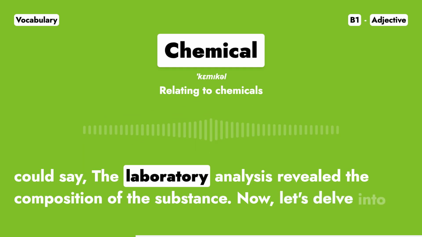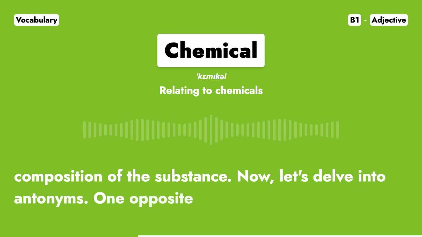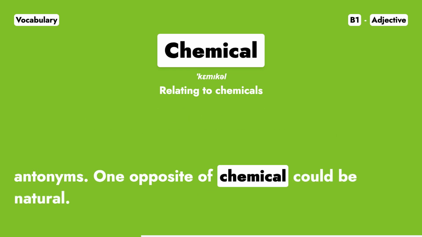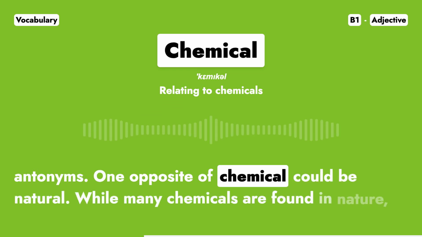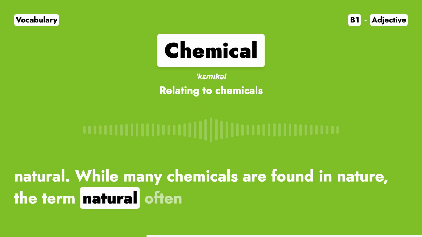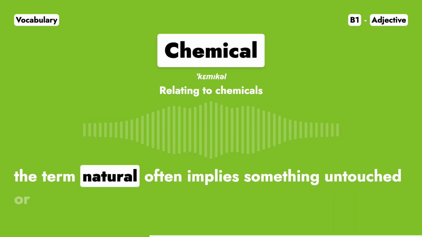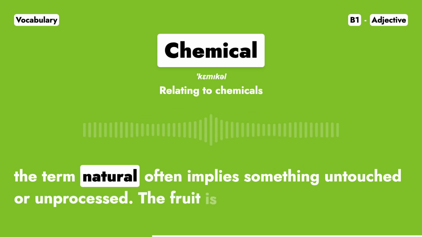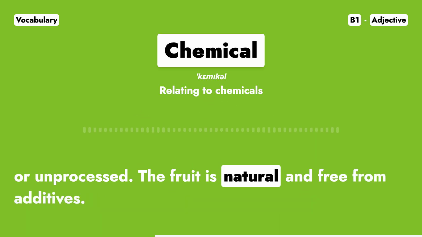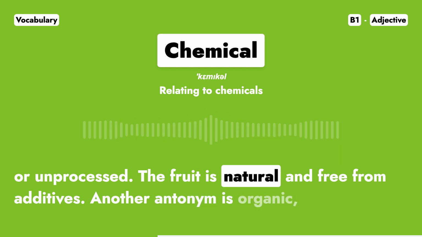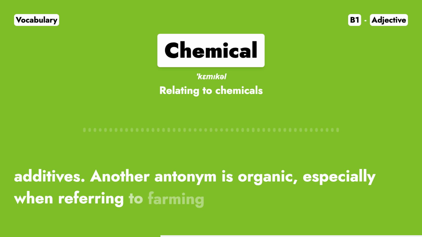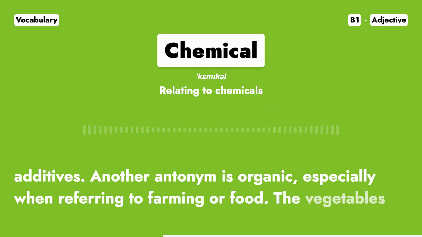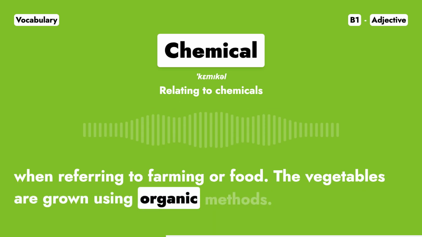Now, let's delve into antonyms. One opposite of chemical could be natural. While many chemicals are found in nature, the term natural often implies something untouched or unprocessed. The fruit is natural and free from additives. Another antonym is organic, especially when referring to farming or food. The vegetables are grown using organic methods.